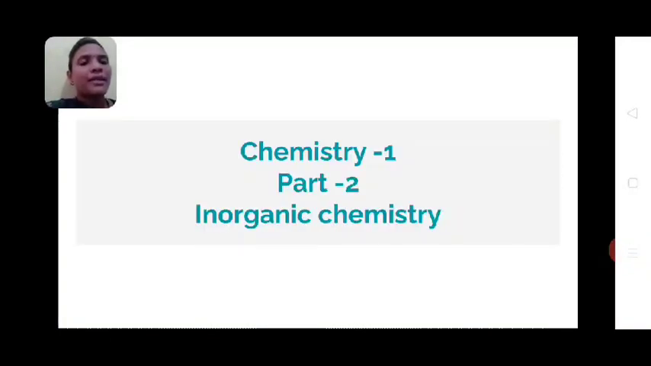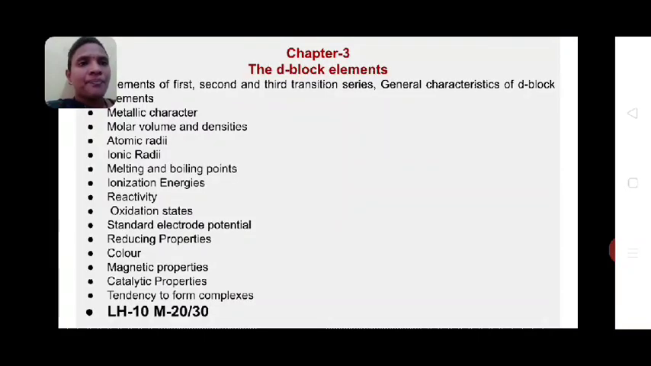Then part 2 of the chemistry paper first is inorganic chemistry. In this inorganic chemistry, we have chapter 3. In part 2 it is chapter 1, but from the whole paper we can understand that it is chapter 3. The name of chapter 3 is the D block element. In this D block element, we have to learn about elements of the first, second and third transition series.